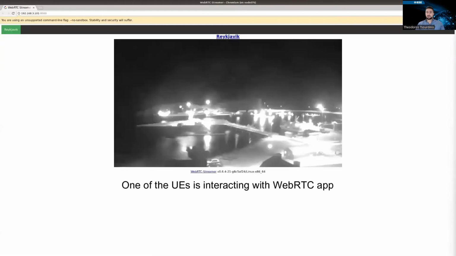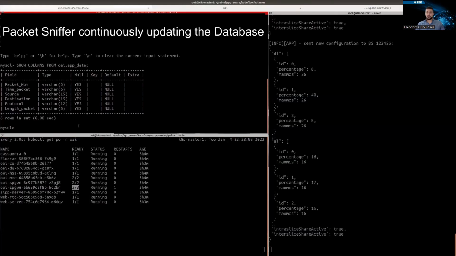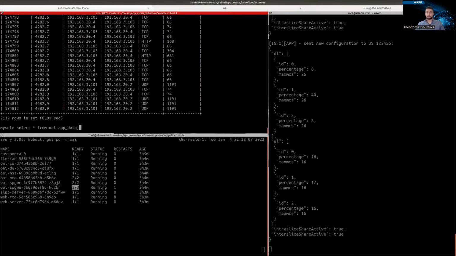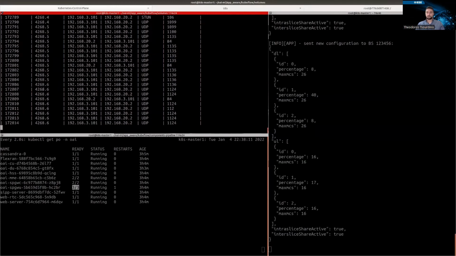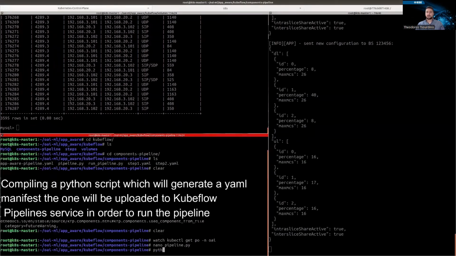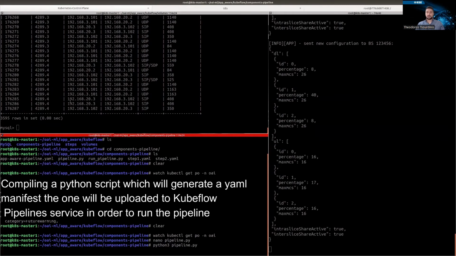As you can see, the most recent traffic data is continuously getting stored into the database. Our pipeline is described in a Python script, which after compiling produces a YAML manifest, which we upload to the Kubeflow pipeline service in order to run the pipeline.